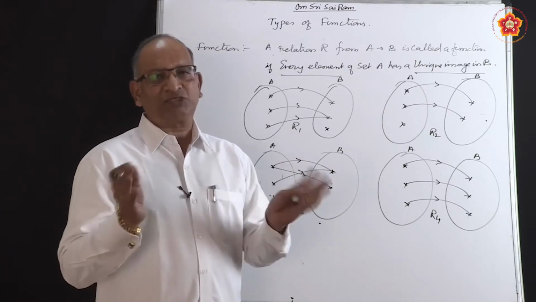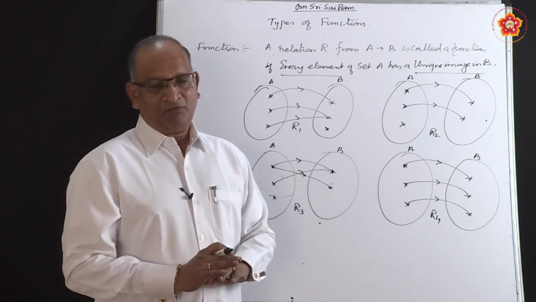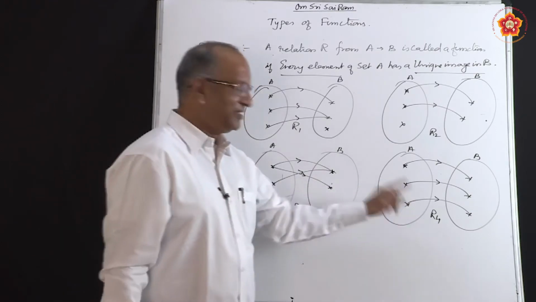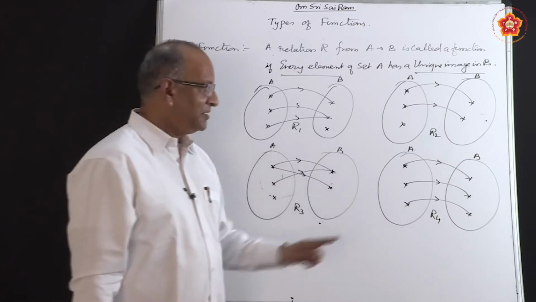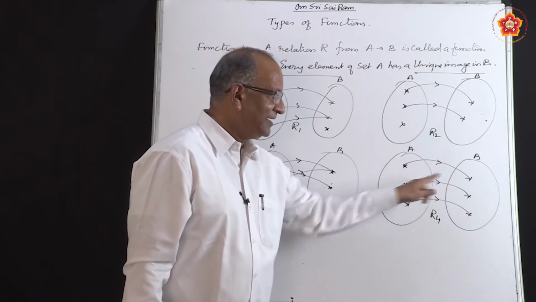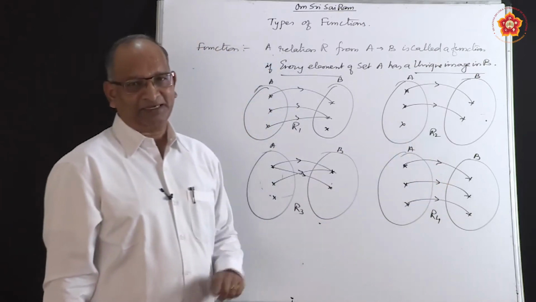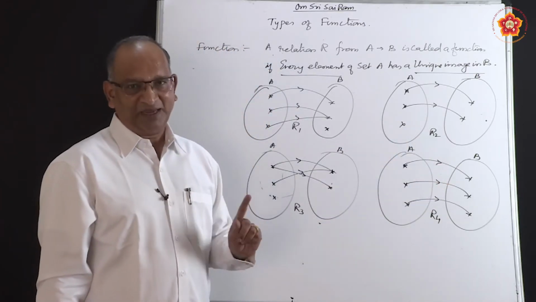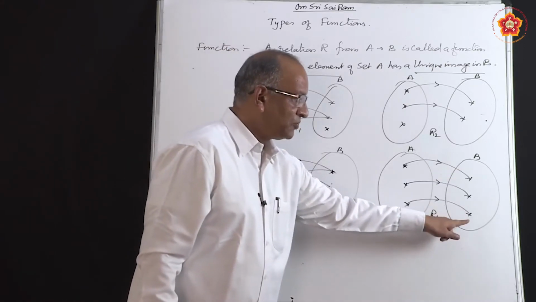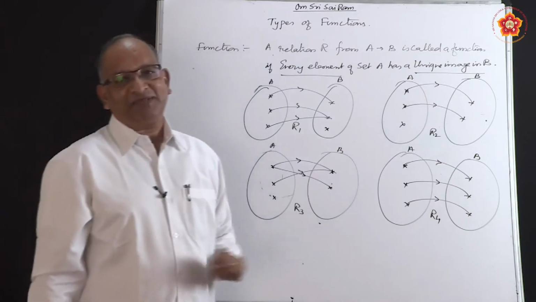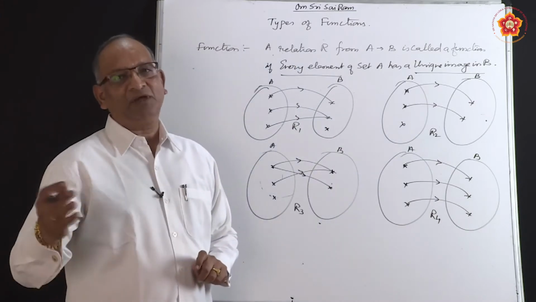So putting things together, what do we call it? This particular function is called 1, 1 onto. Why 1, 1? Because each element is independently connected to different elements. So it is 1, 1. Why is it onto? Because all the elements in the codomain are part of the range. Means codomain is equal to range.